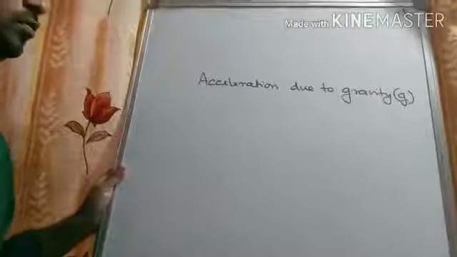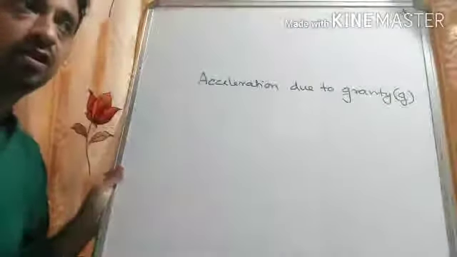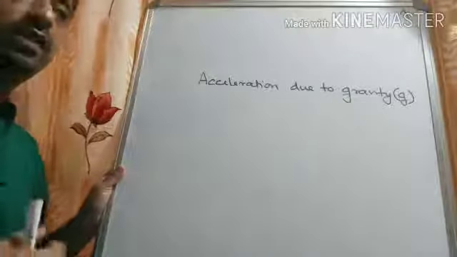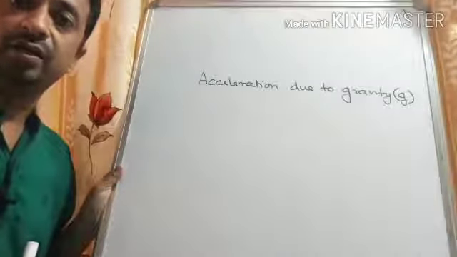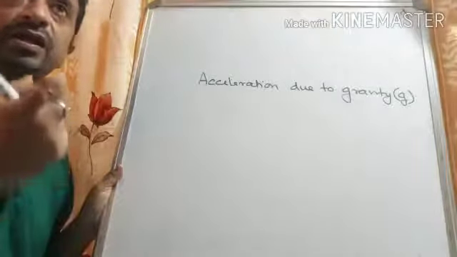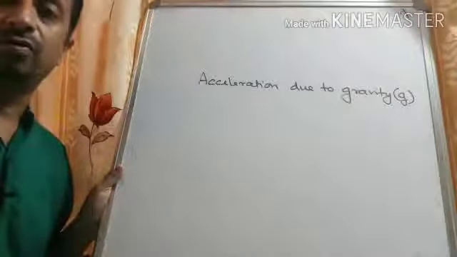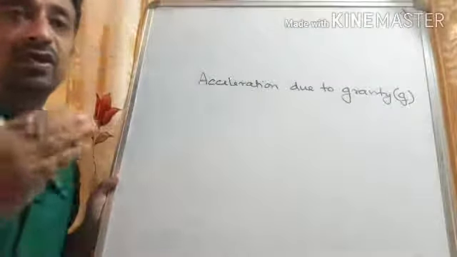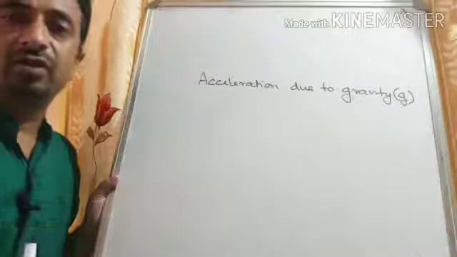Fine. Now what is acceleration due to gravity? We have learnt about acceleration in the first lesson. What was acceleration? It is the rate of change of velocity. So think that a body is falling freely towards the surface of the earth. It will accelerate. That means the velocity of the body will increase as it comes down. If you throw a body upwards, the velocity of the body will decrease. So since there is a change in velocity, there will be an acceleration, because rate of change of velocity is acceleration.